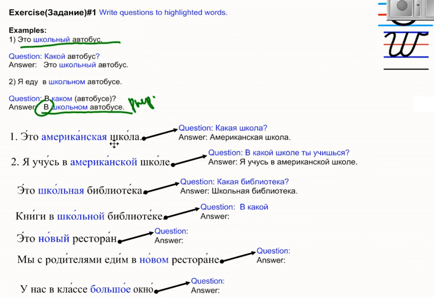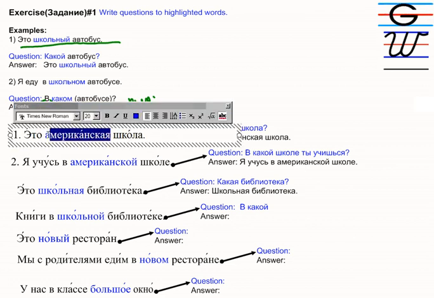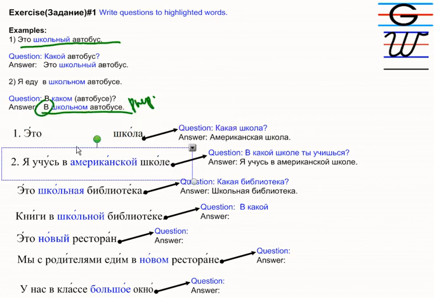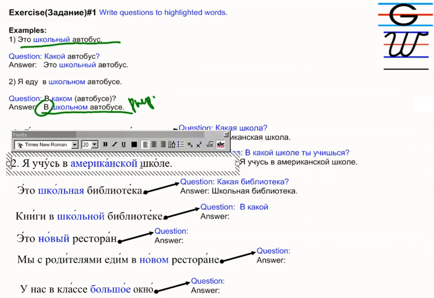Это американская школа. The question is, so we need to know, for example, we would not know that it is American school. Say, это школа. So you want to know какая, which school it is. And the answer will be американская школа. Okay.